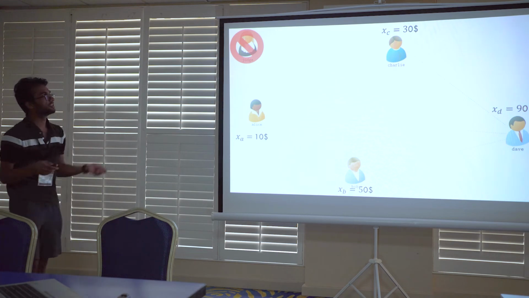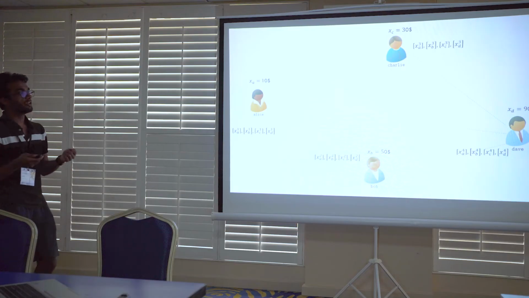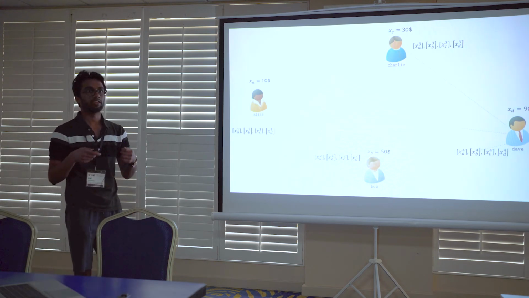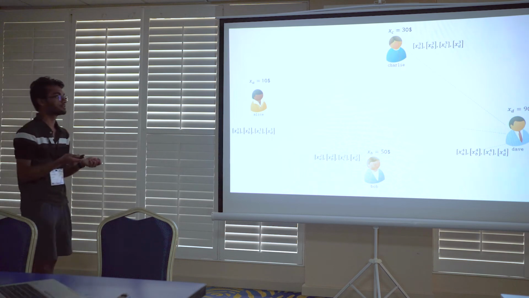It lets you emulate this process using a distributed protocol, where, for example, Alice can take his input and split it up into 4 pieces, which are called secret shares, and then send these shares across to all other parties. Each of these individual shares hides the actual input X. Similarly, Bob, Charlie, and Dave can do the same. At the end, they will hold secret shares of the salaries of all participants.